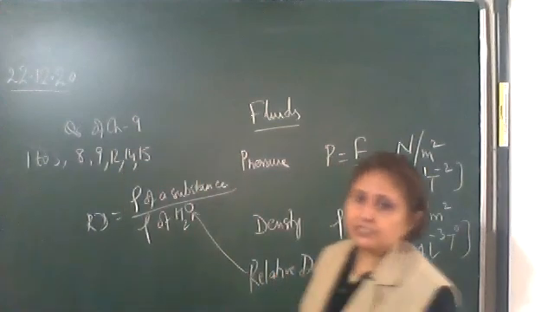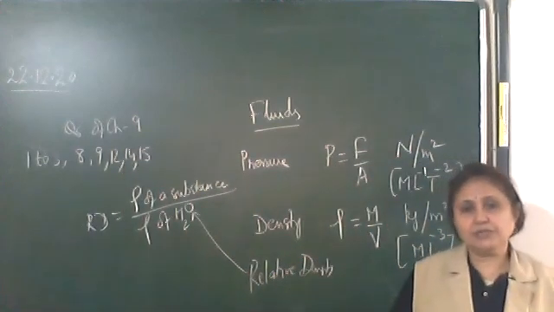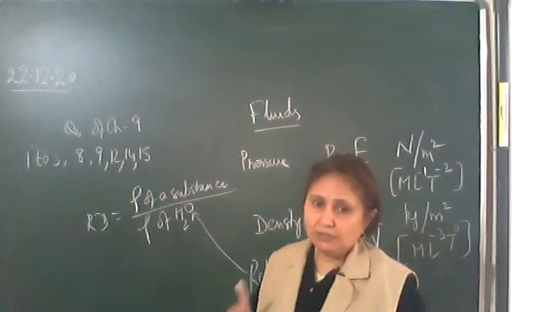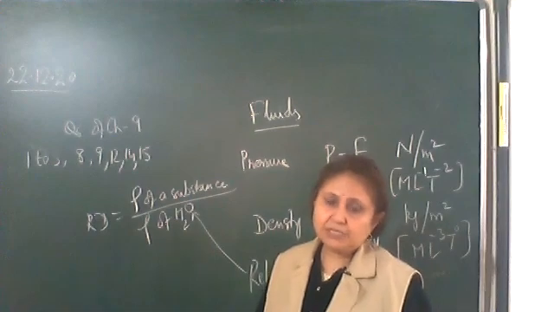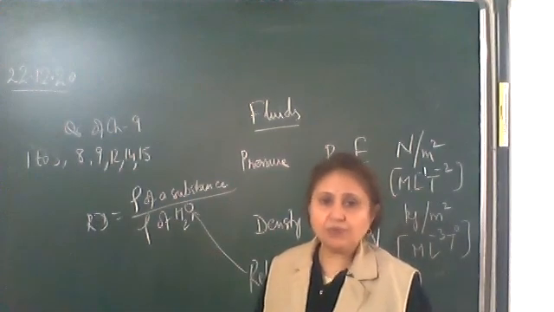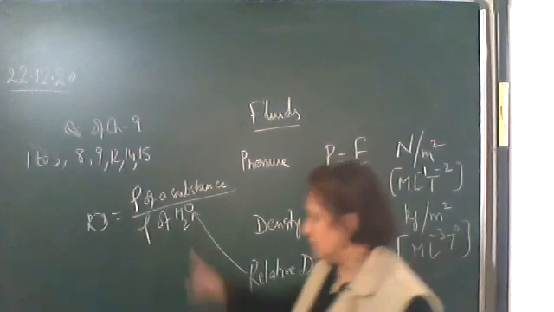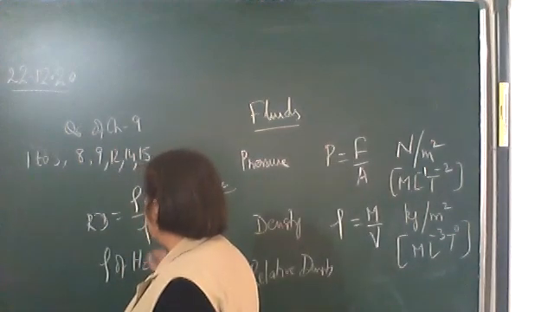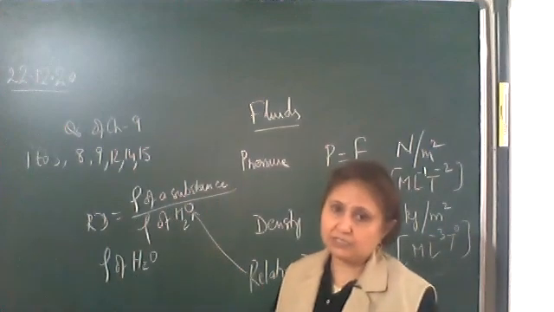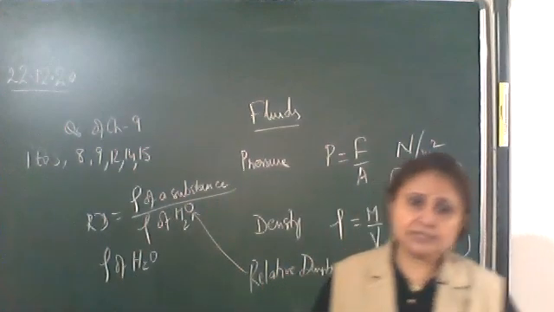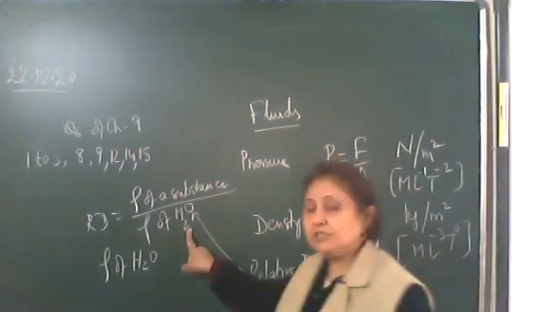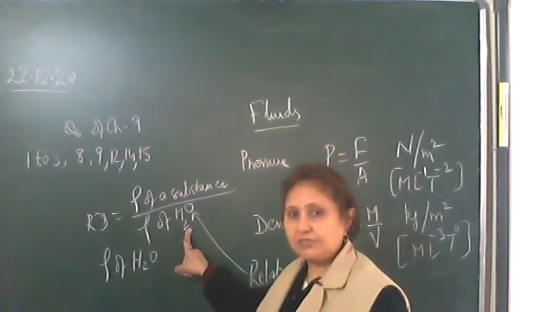Density of a substance divided by density of water, we call relative density. And density of water is 1 gram per centimeter cube, which is equal to 1000 kg per meter cube. Density of water is taken at a particular temperature, 4 degrees Celsius, because with temperature the density of water changes. This we are going to study in the next chapter.